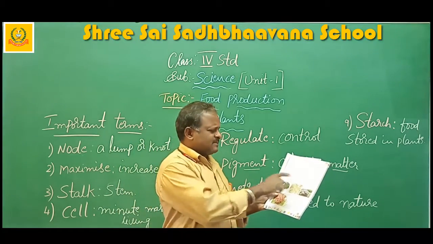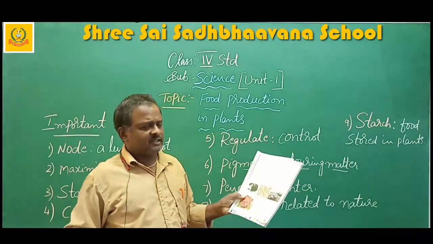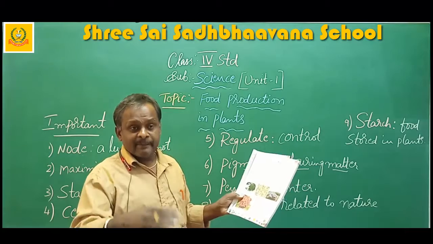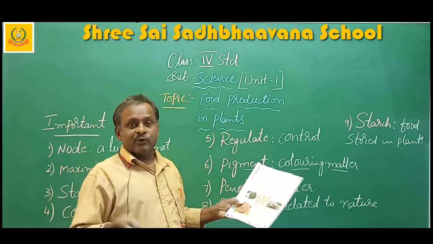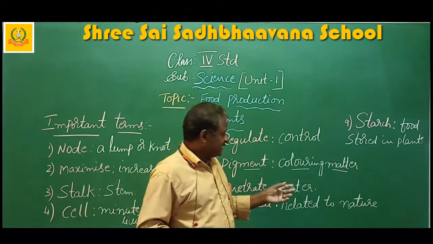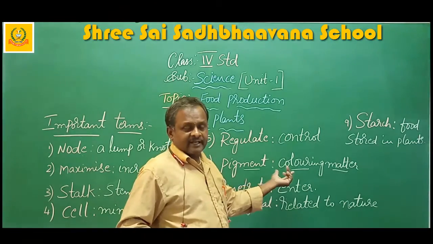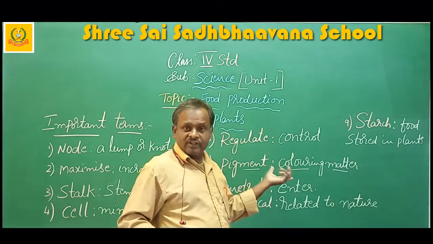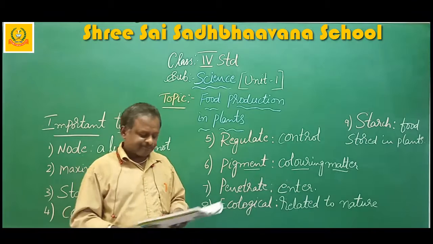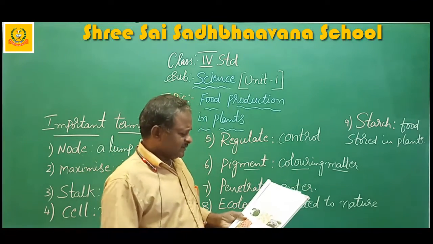Food production in some unusual plants. Some plants won't produce their own food. They depend on others because they don't have the green pigment, that is the coloring matter, chlorophyll. They don't have chlorophyll. I will read this one.